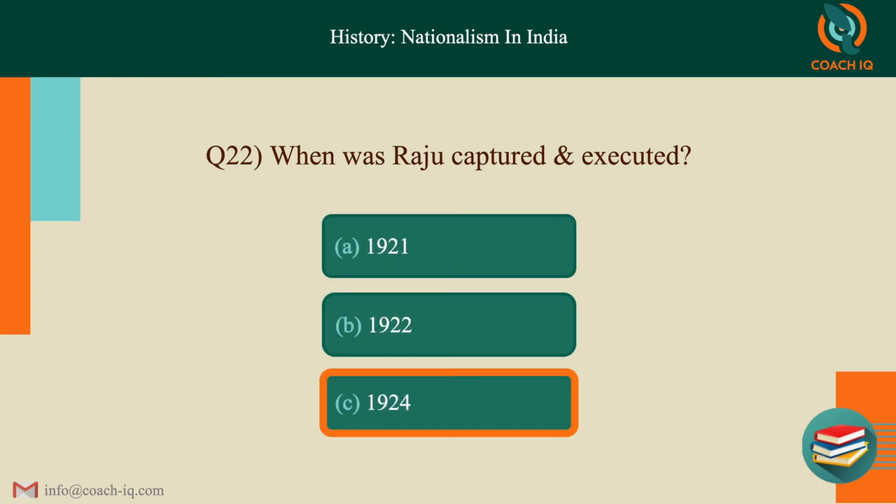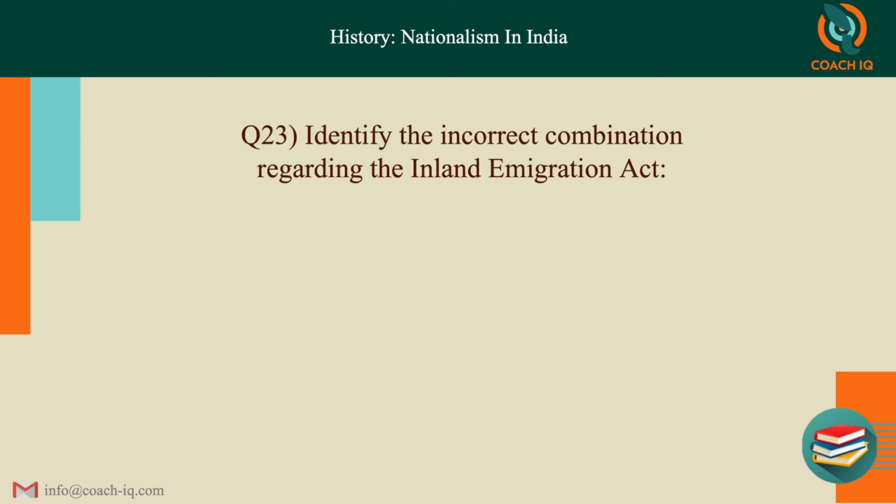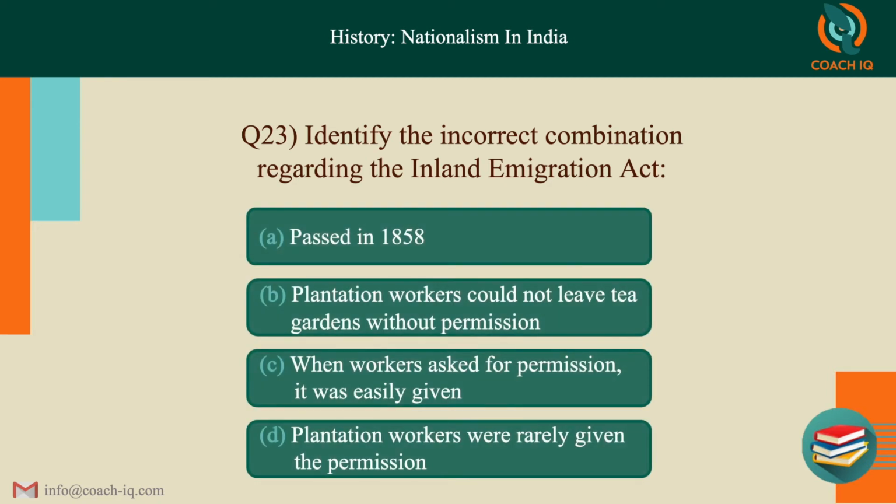1924. That's your answer. Next, identify the incorrect combination regarding the Inland Emigration Act. So this act is there, and which statements are wrong, that you have to say. First, it was passed in 1858. No, it was in 1859. So you know A is wrong.